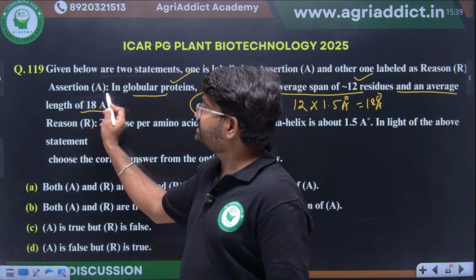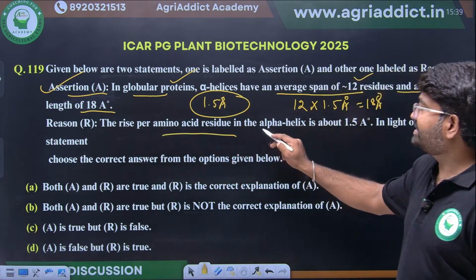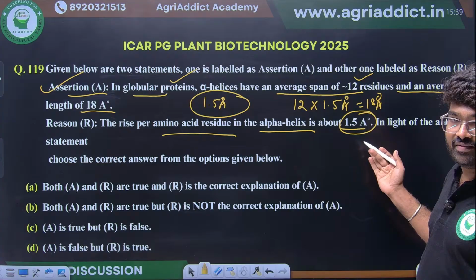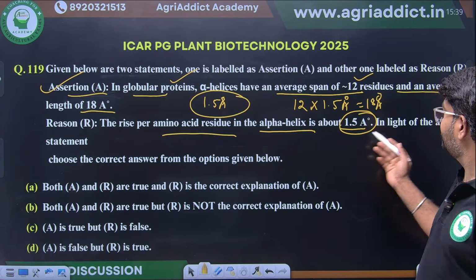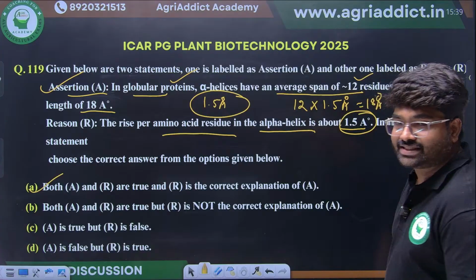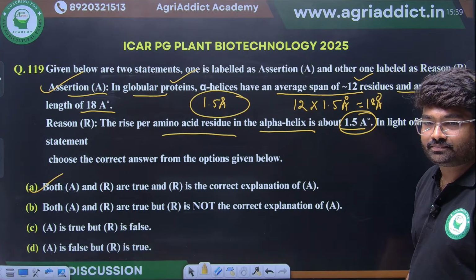The reason, the rise per amino acid residue in alpha helix is 1.5 Angstrom, is also correct. So both A and R are correct, and R is the correct explanation of A. This is clear.